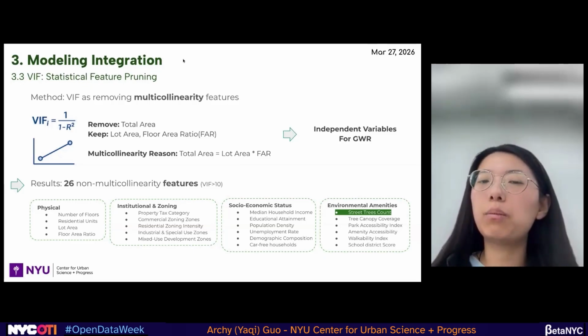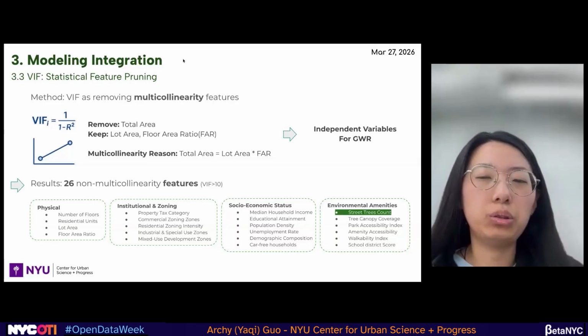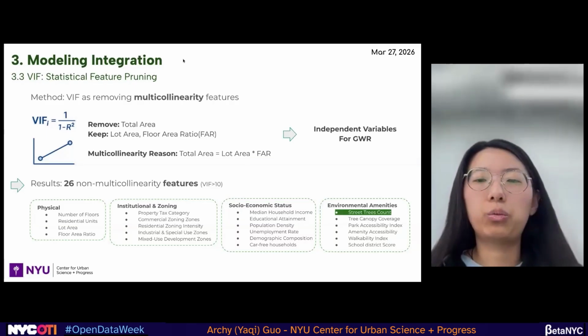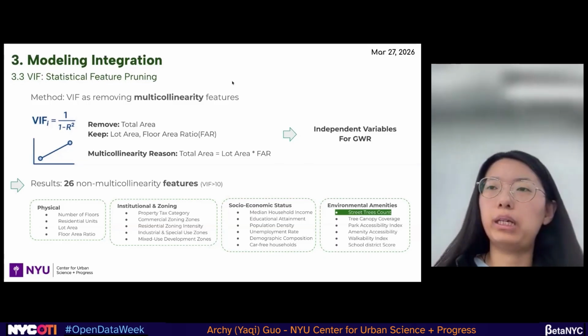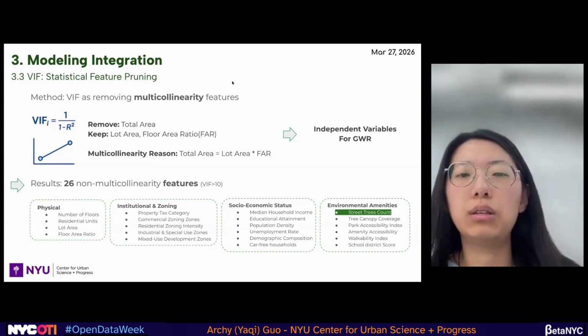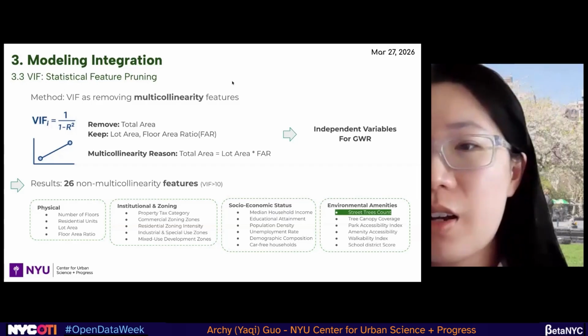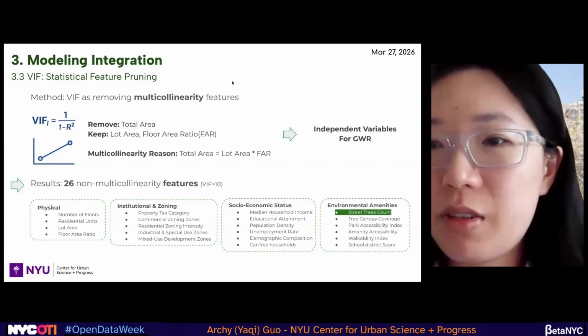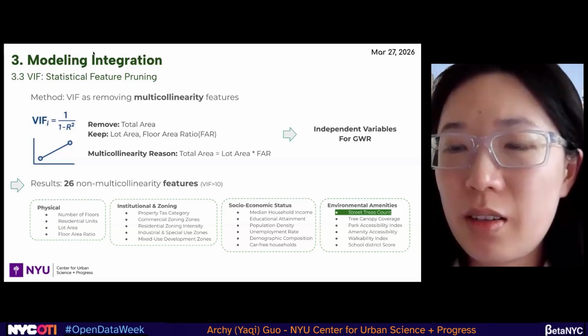So we remove some of the features because they would generate impacts we don't want to see in the model. We remove them for model considerations, not just from the knowledge we have in daily life. So I guess the lot area is an imperfect feature we are currently using to represent the housing area.